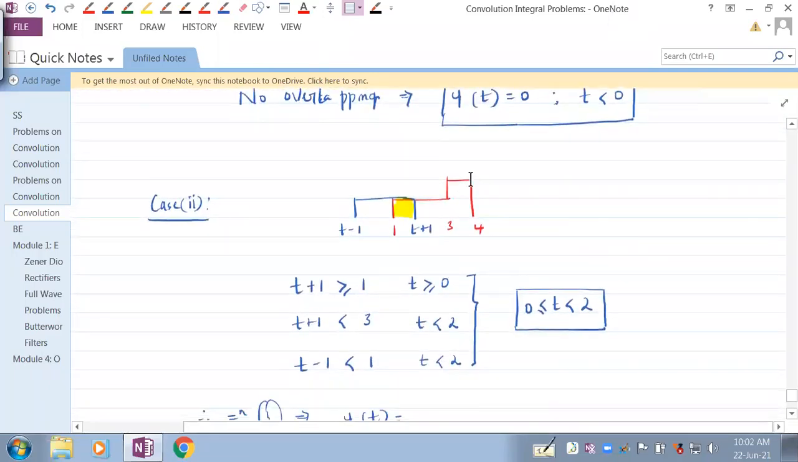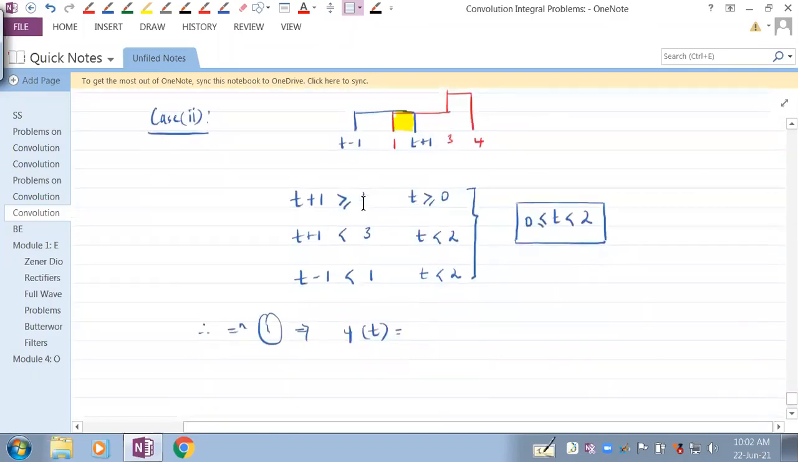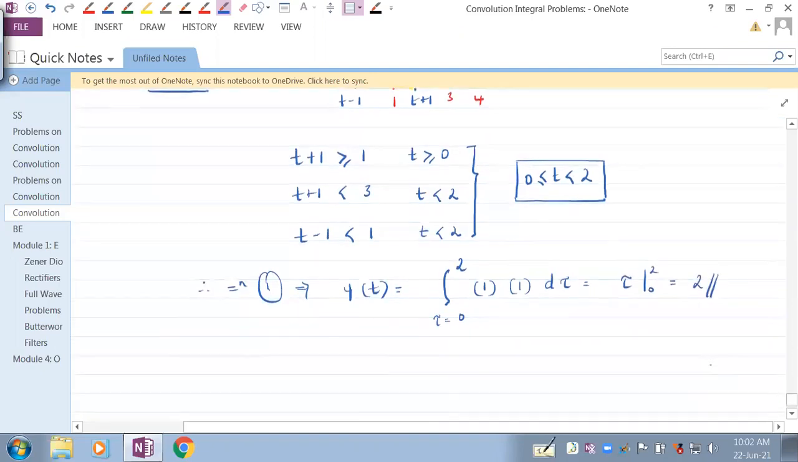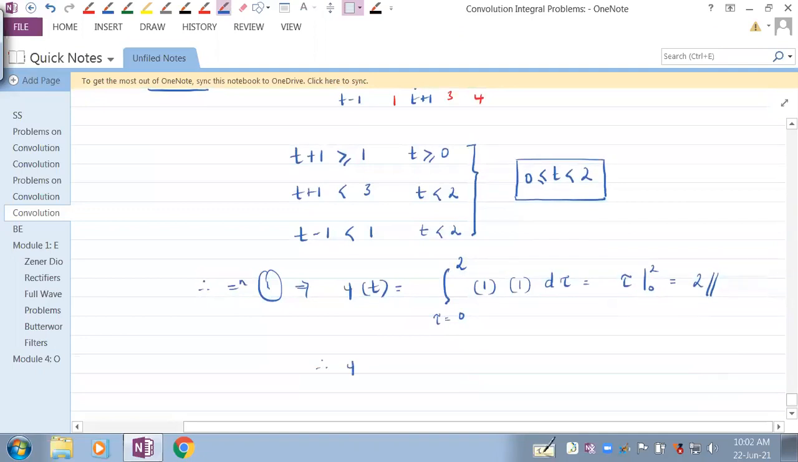See, the red one is h of tau and the blue one is x of t minus tau. So we have integration with tau ranging from 0 to 2, because the overlapping range is that. And in that overlapping range, both are ones. So it is 2. Right? So y of t is 2 for t greater than or equal to 0, less than 2.